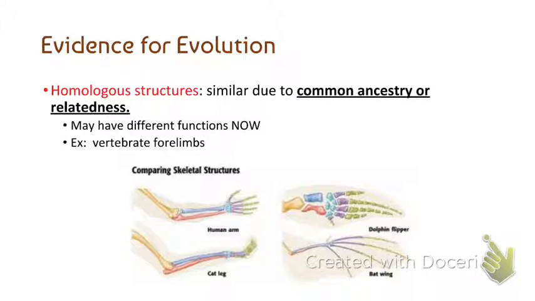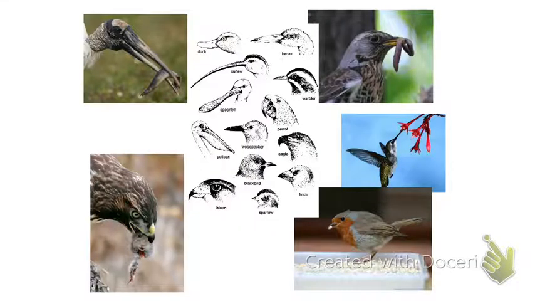Okay, so we can look at bills, like beaks, for birds. They're similar. They've evolved over time to work best for their environment, but they still have similar structures.